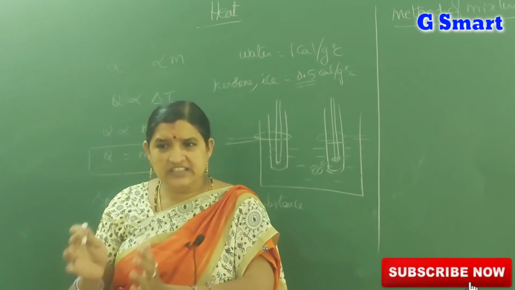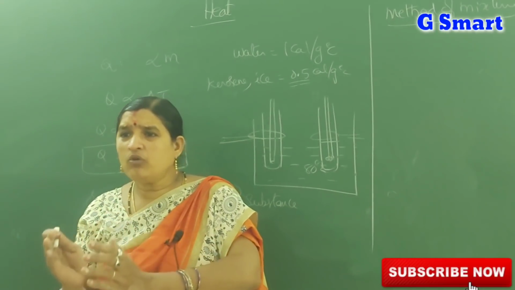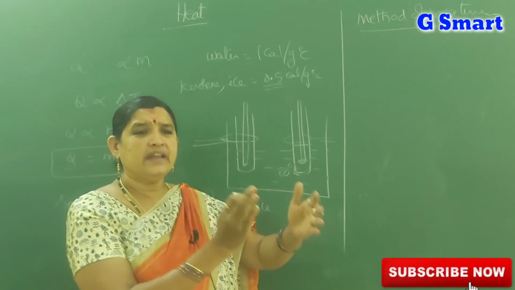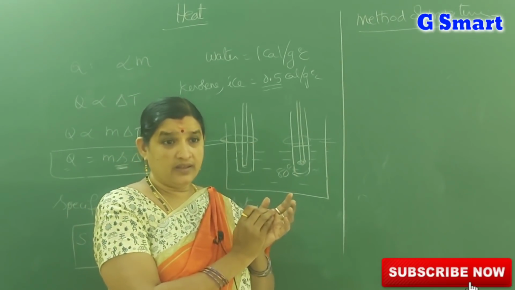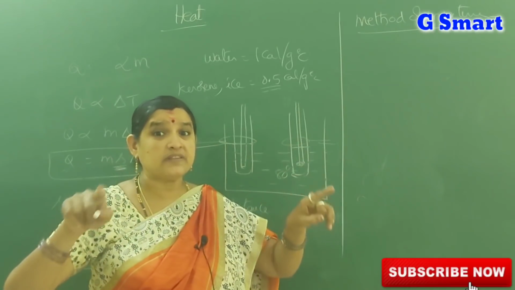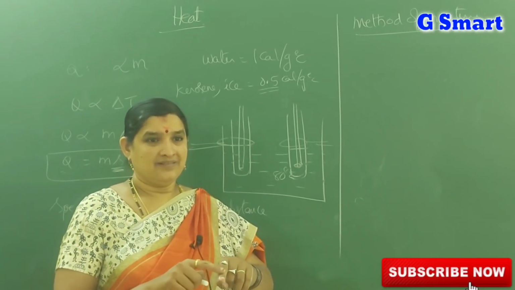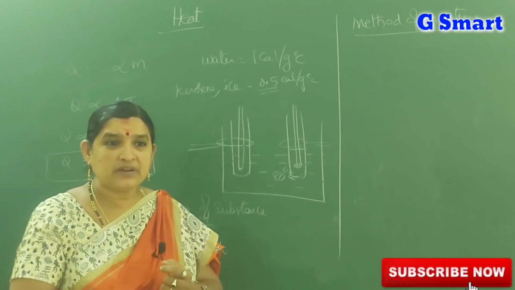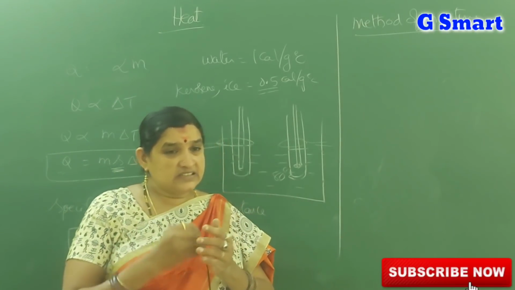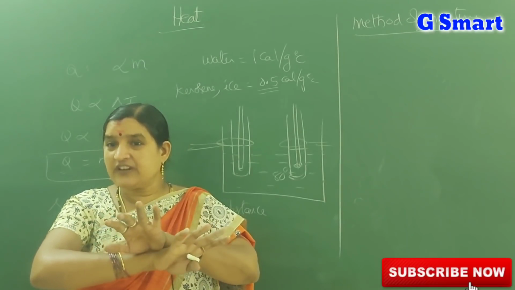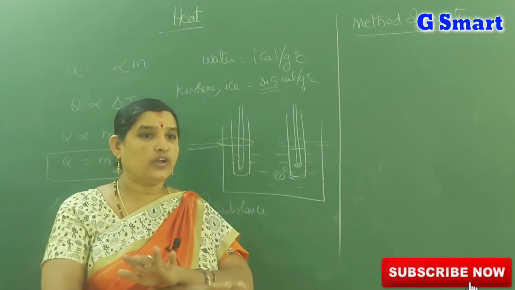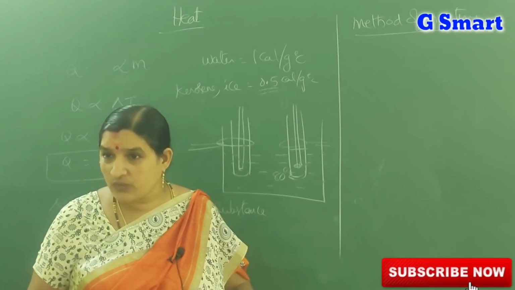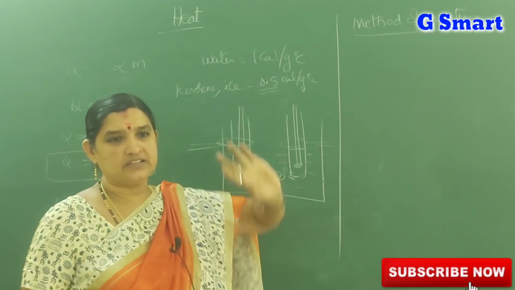The amount of heat the hotter body loses will be gained by the colder body, when there is no heat exchange with the surroundings. Not only the two bodies, the surrounding atmosphere also gains some heat, so we consider that there is no heat transfer from the surroundings. Then only we can apply this formula.